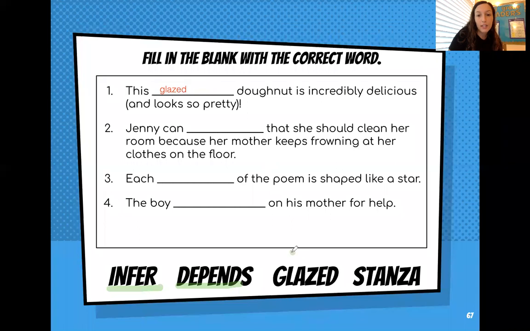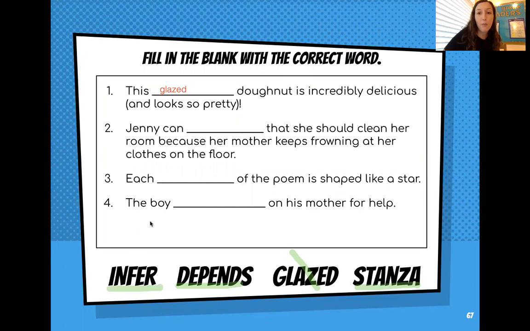I'm going to cross out glazed and I'll underline stanza because we tried that for number 1, and I'm going to switch my color to orange. We're going to practice plugging it in for number 2 just like we did for number 1. Jenny can infer that she should clean her room because her mother keeps frowning at her clothes on the floor.